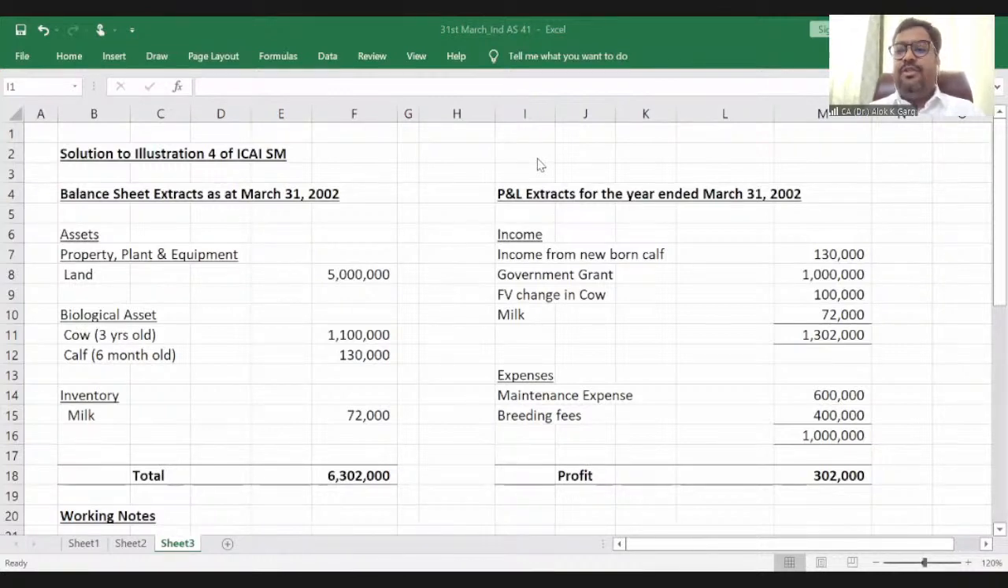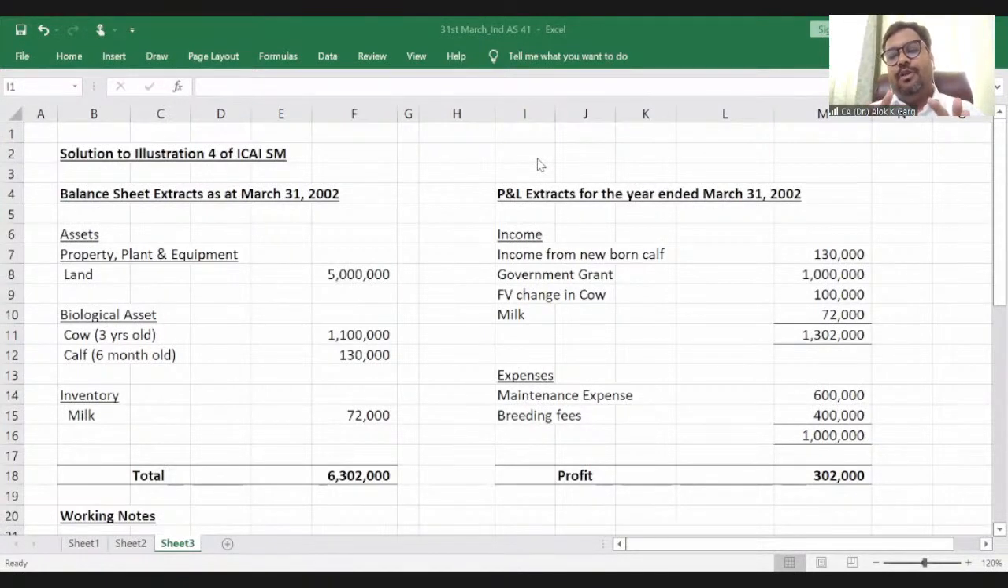Yes, Jay, the change in price of the calf and the change in price of the cow, due to price change and physical change, both will go to the P&L. If the question specifically asks you to state the price change and physical change separately, only then do you have to show it separately.